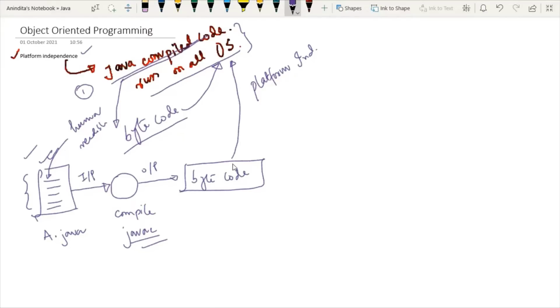So, in one word, we can say that the human readable set of instructions present in the source code is known as high level language. And after compilation, whatever we get is understood by the machines only. Whenever I show you this bytecode, as a human being you will not be able to interpret it. This bytecode will be understood only by the machine. But this is not machine code. So now we have to extract some machine code from this also.